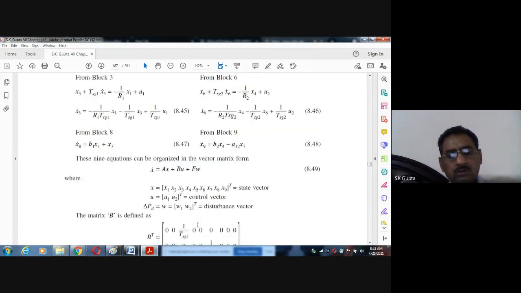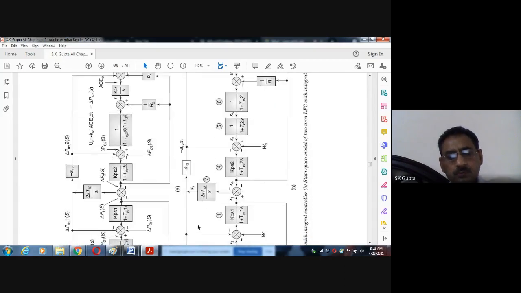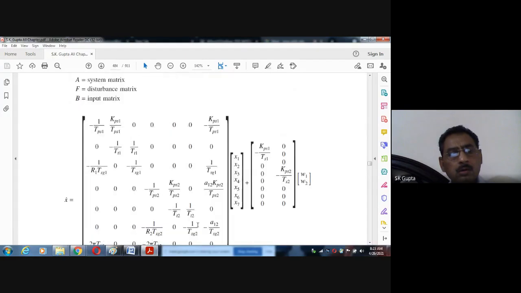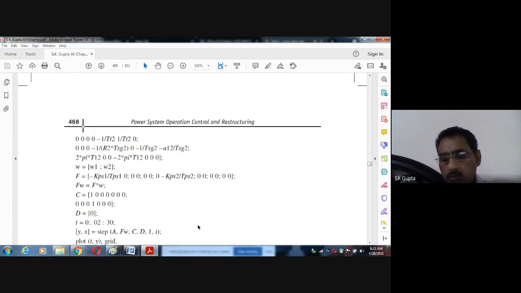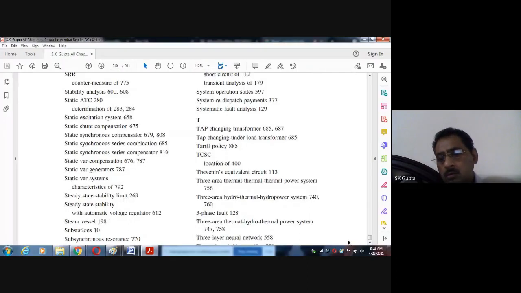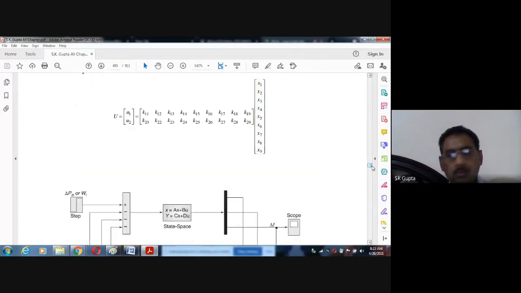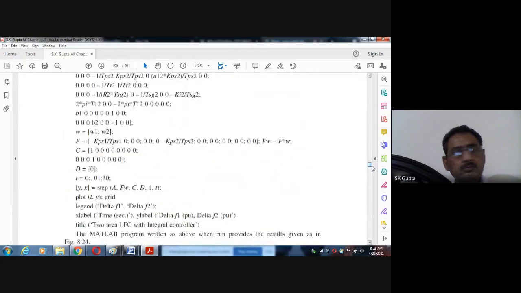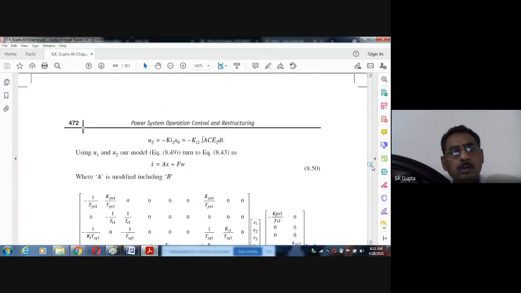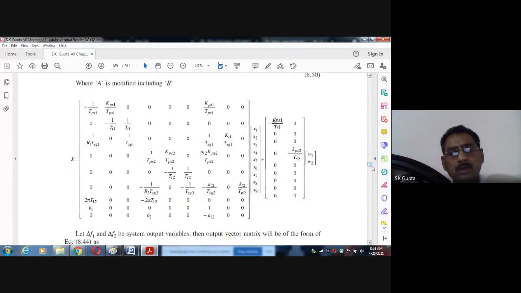If you write all these equations, x8, x9, in the matrix form, this type of model will come when you write all the 9 equations into the matrix form.